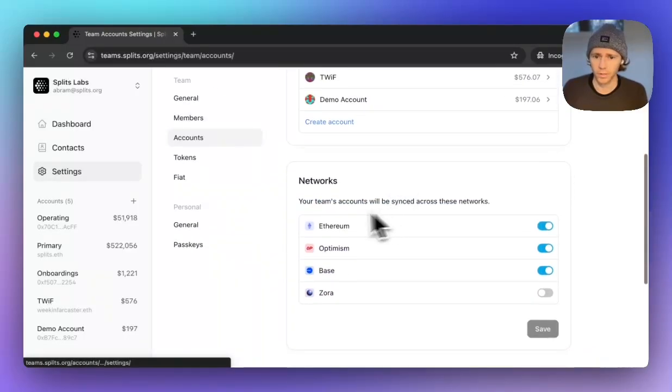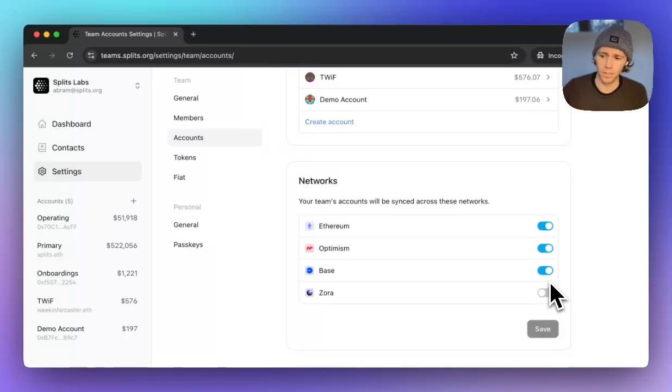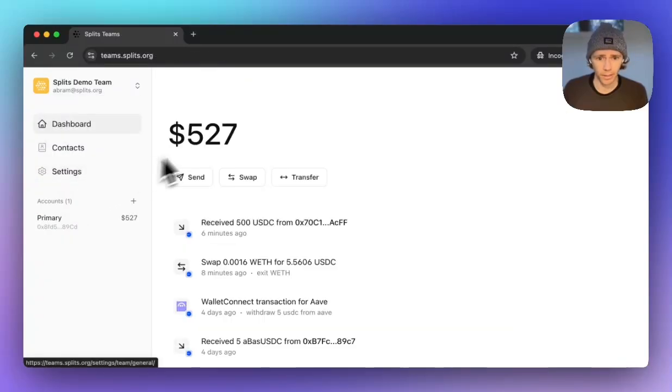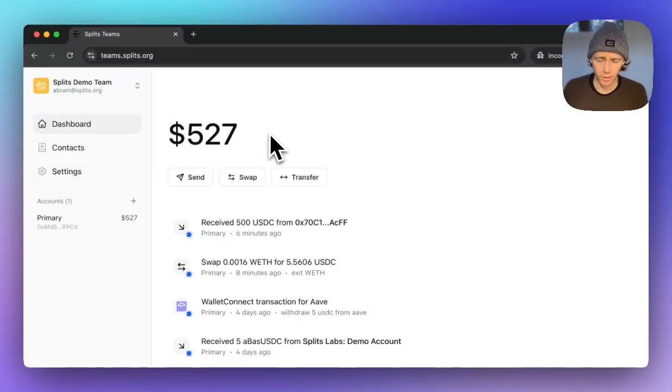So you can very easily turn on and off networks, and so this will keep all of these 5 accounts, it will keep all the signers in state, in sync across the different networks, whichever ones you've activated. We have a whole spam kind of token filtering thing, and then we're also rolling out on and off ramps. So I'm going to jump over to a demo team. So this is one that I just used to kind of like do some product demos and testing.